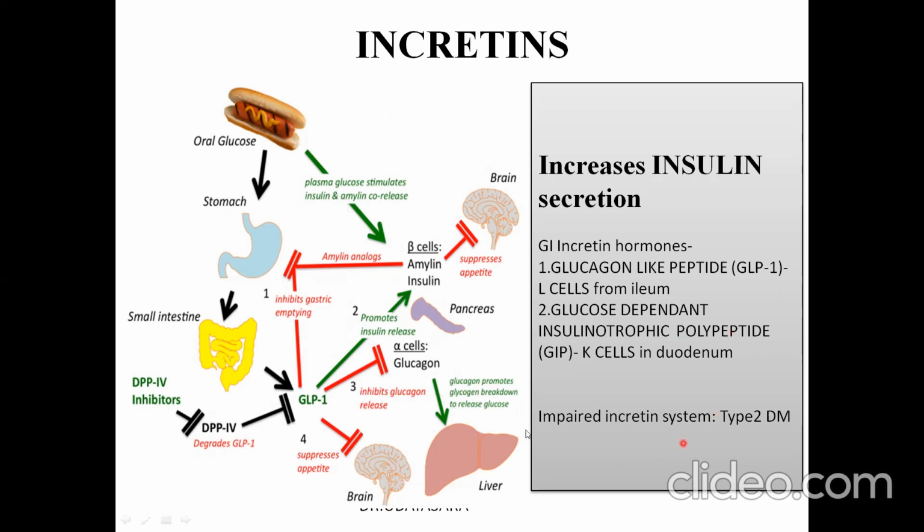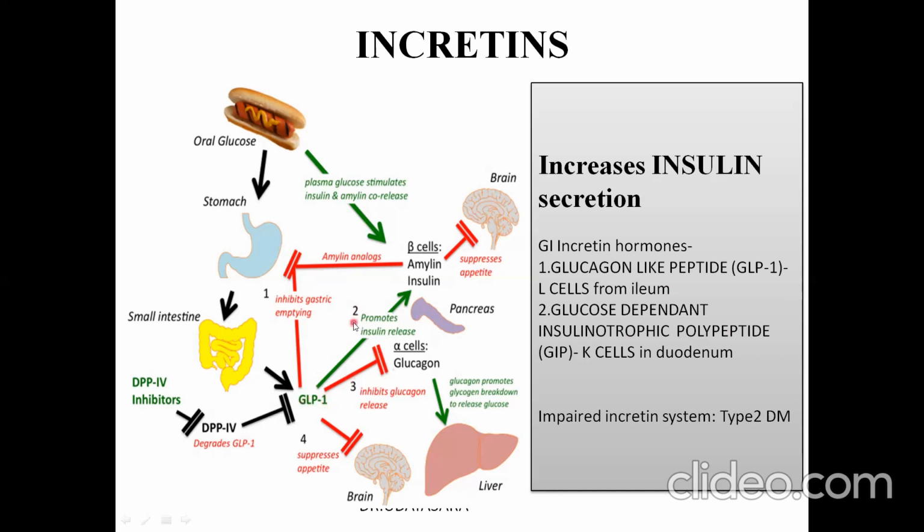There will be an impaired incretin system in case of type 2 diabetes mellitus. Whenever there is an increased glucose load, this glucose in the stomach will pass on to the small intestine. In the small intestine, incretins are released. These incretins will cause insulin release, and GLP-1 will inhibit glucagon release.